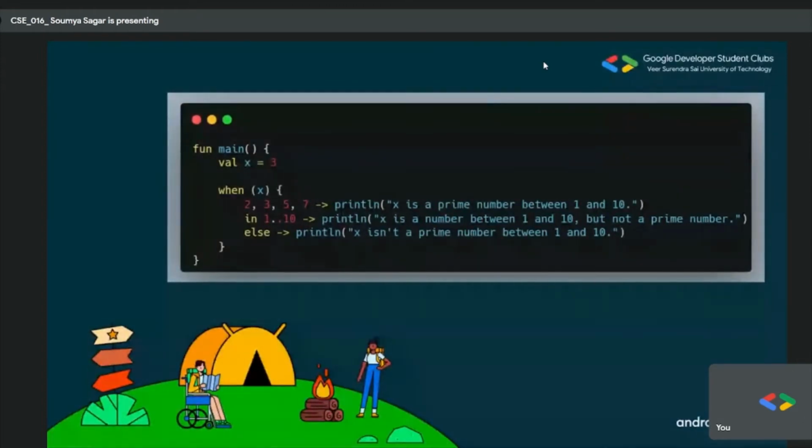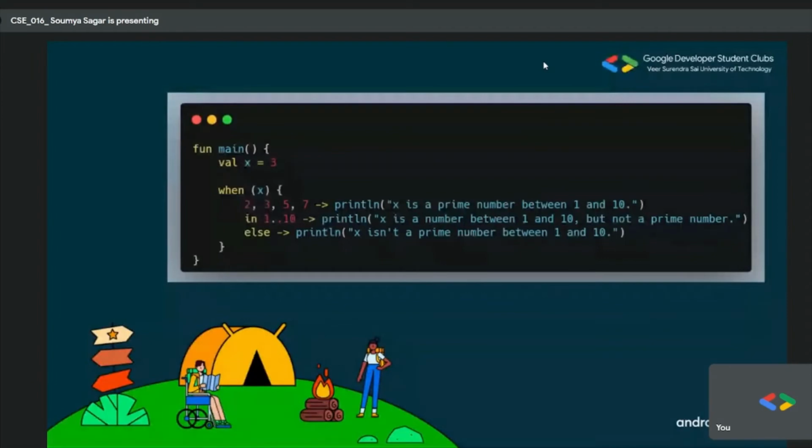And what happens here is, look at the second line: 1 to 10. In 1 to 10, println x is a number between 1 to 10, but not a prime. So whenever you hit any number other than 2, 3, 5, and 7, it will get executed in this block.